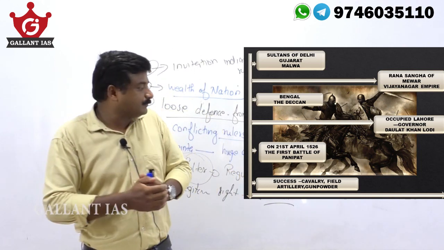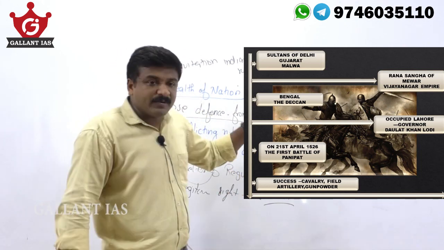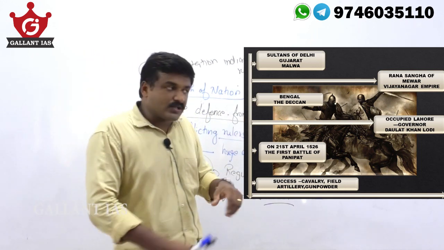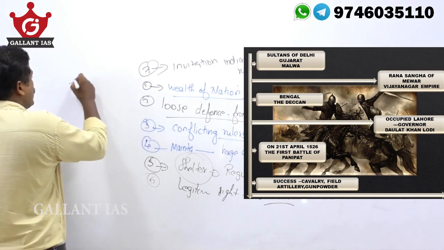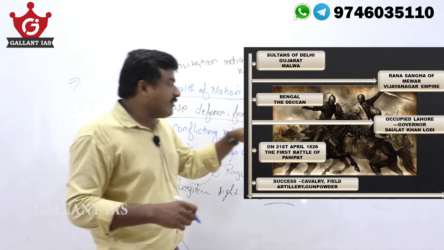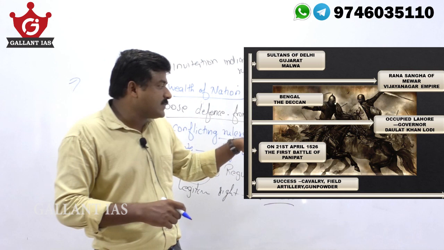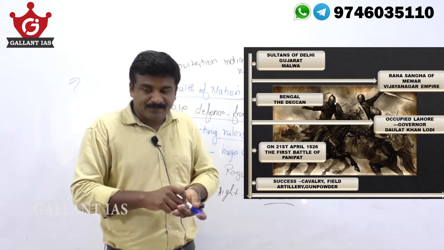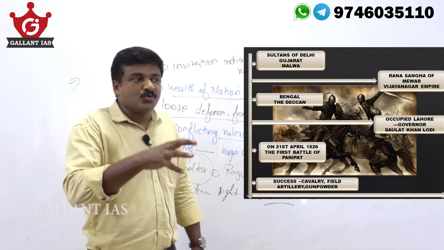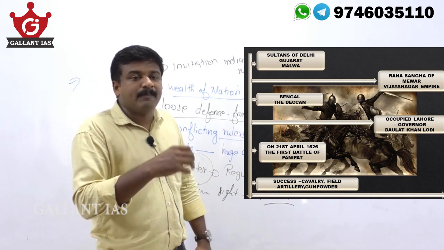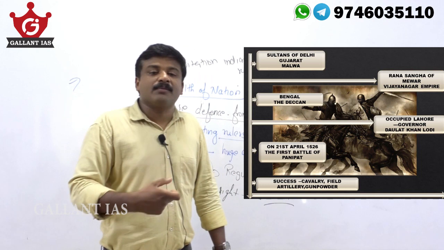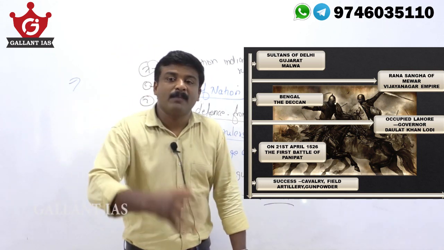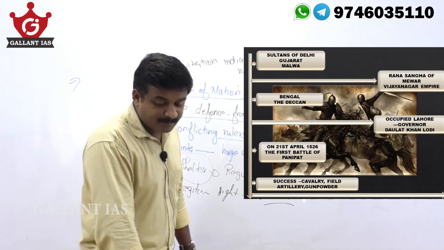Some reasons why Babur was successful in India: he had very advanced artillery. His cavalry, his horse soldiers, his artillery section, his gunpowder, was excellent. He used gunpowder extensively in the battlefield. His artillery segment was superior and his cavalry segment was superior, because of which Babur turned victorious in this battle.